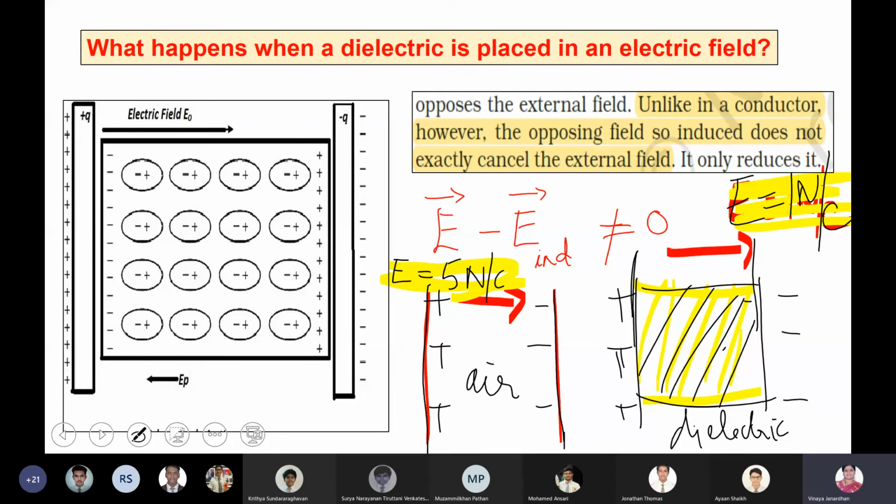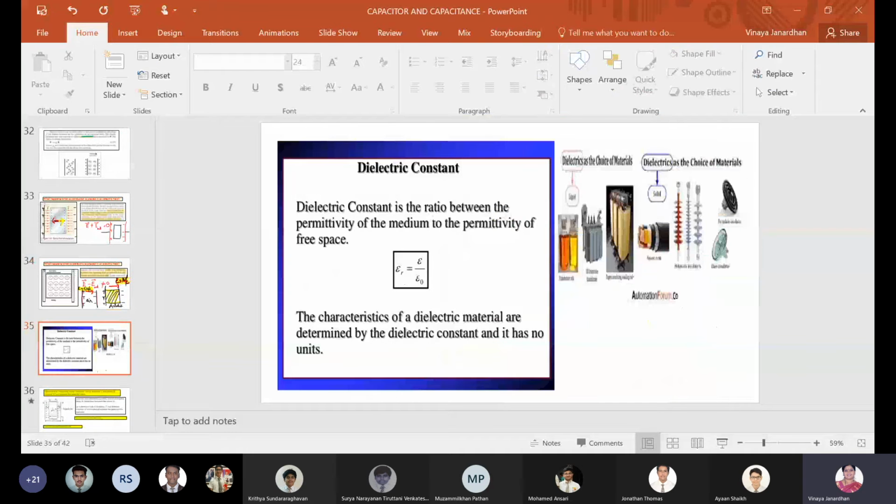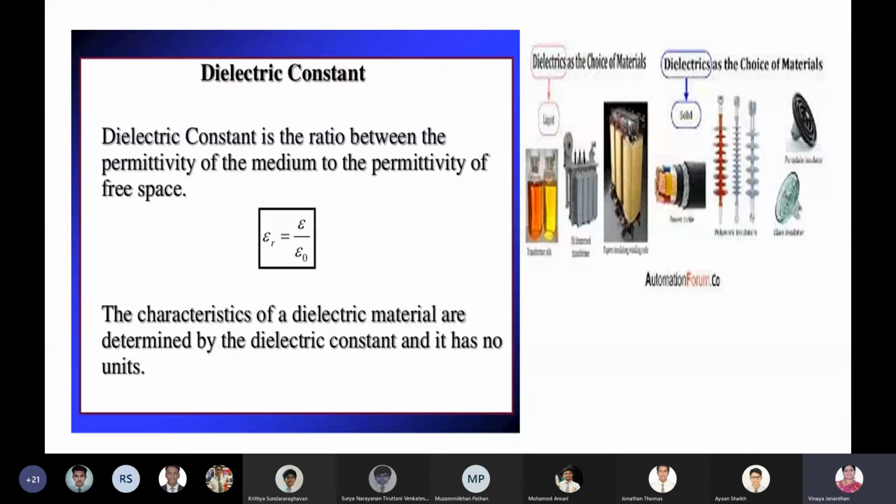This is the concept you should understand, boys. Your electric field gets reduced. Later on, we'll see how capacitance is going to increase. It's full of theory only, just a few minutes. Write this, boys. This is an important terminology. What we call the dielectric constant, right? See, what is dielectric constant?